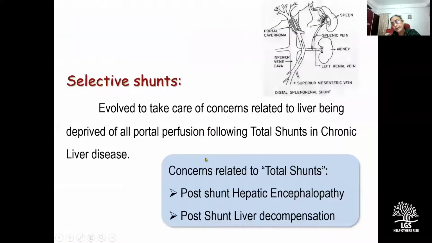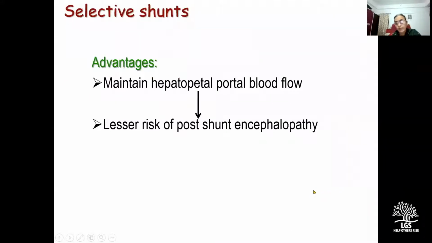So historically, selective shunts were evolved to take care of concerns related to the liver being deprived of all portal perfusion following total shunts in chronic liver disease, that is post-shunt encephalopathy and liver decompensation, because by maintaining prograde portal perfusion, they decrease the risk of post-shunt encephalopathy.